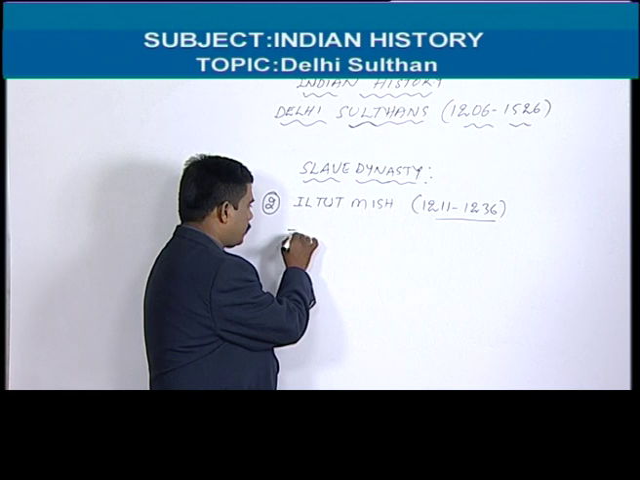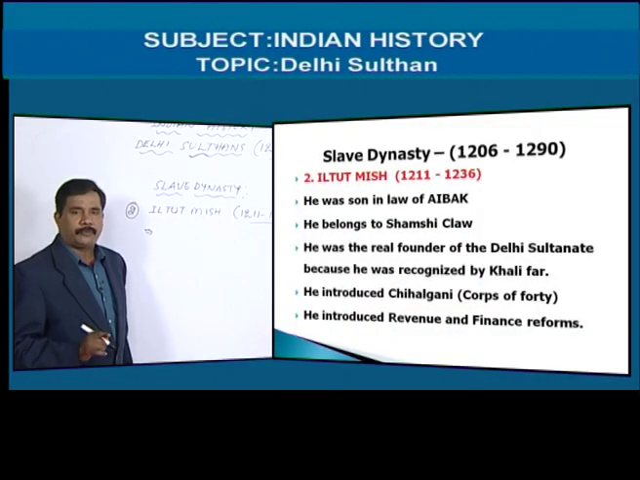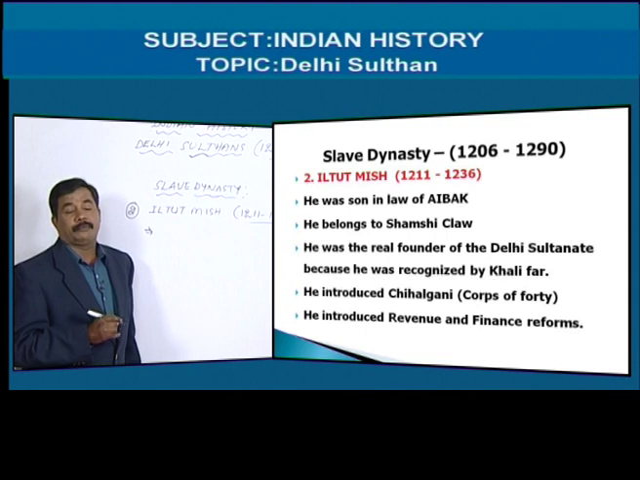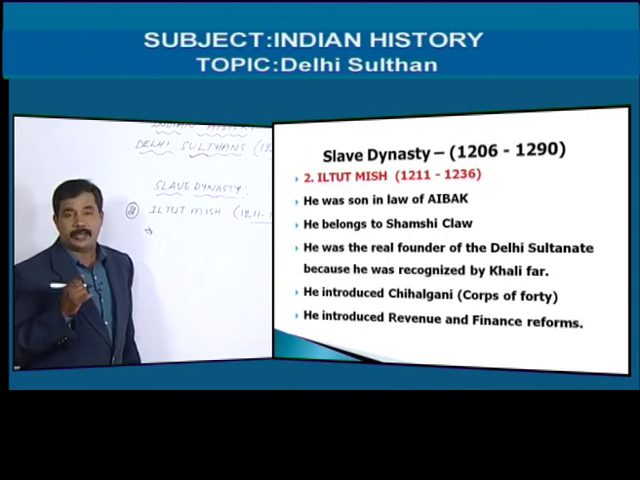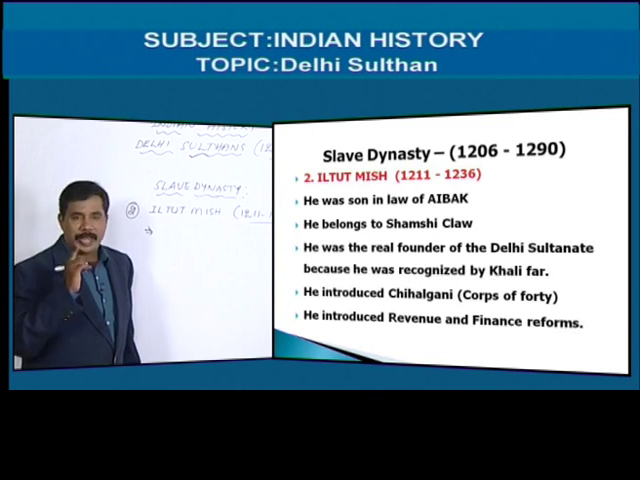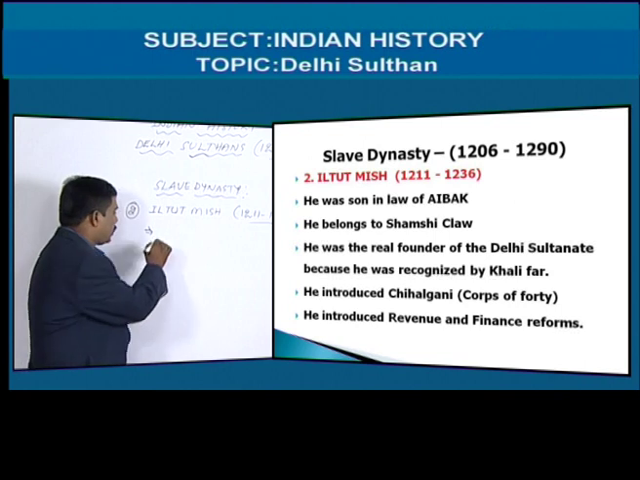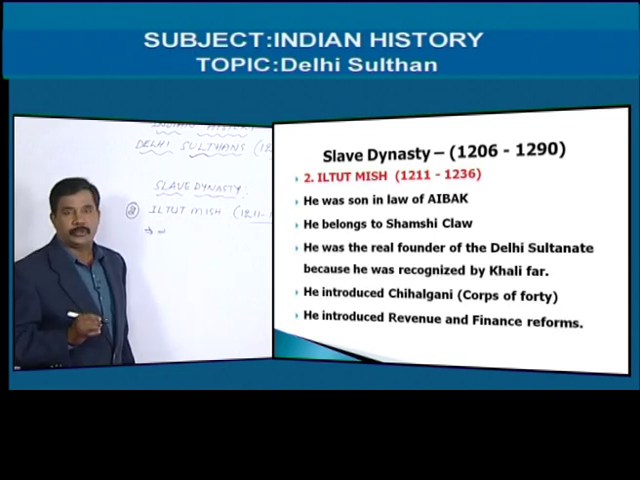Iltutmish is the real founder of the Islamic dynasty in India. He is the real founder of the Delhi Sultanate, because he was recognized by the Khalifa. But Aybak was not recognized by the Khalifa. That's why Aybak is not the Sultan. The title Sultan was given by the Khalifa to Iltutmish, so we have to say he is the first Sultan, the first Delhi Sultan.